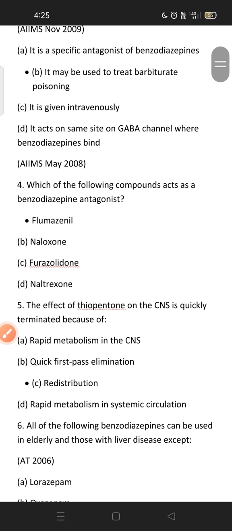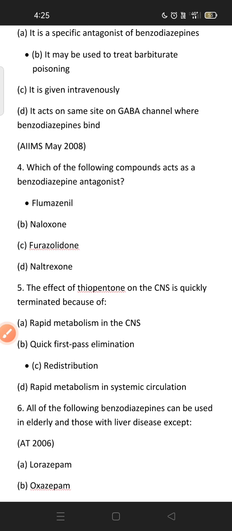Which of the following compounds acts as a benzodiazepine antagonist? Only the first option is correct, flumazenil. Naloxone is the morphine antagonist, used as a morphine antidote. Naltrexone is also a morphine antagonist.